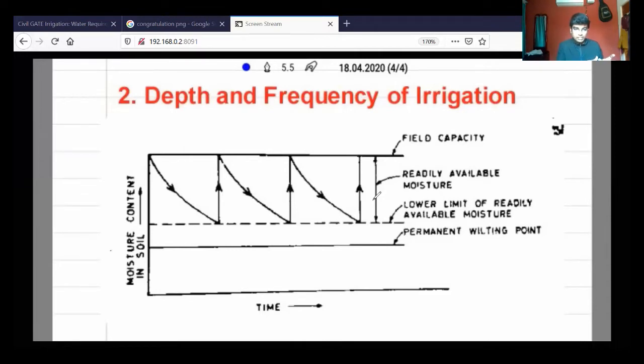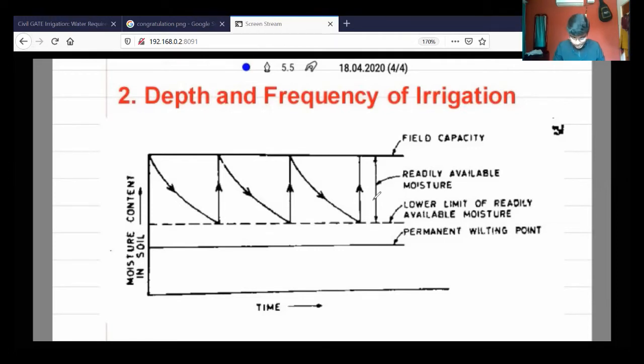Now I am linking this with respect to the depth and the frequency of irrigation. When we go for frequent irrigation, when we give the water to the field, how much you give is based upon the soil moisture constants. Unless you know the soil moisture constants, you can't define how much depth has to be given, how many times you have to give the water to the field. So the basic concept is that soil moisture constants are required.